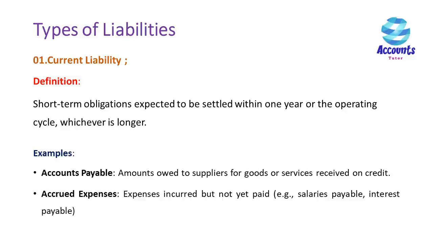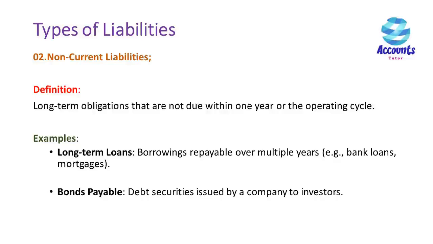Types of liabilities. 1. Current liability. Short-term obligations are expected to be settled within 1 year or the operating cycle, whichever is longer. Examples: accounts payable. Amounts owed to suppliers for goods or services received on credit. Accrued expenses. Expenses incurred but not yet paid. It means salaries payable and interest payable. 2. Non-current liabilities. Long-term obligations not due within 1 year or the operating cycle. Examples: long-term loans. Borrowings repayable over multiple years, like bank loans and mortgages. Bonds payable. Debt securities issued by a company to investors.